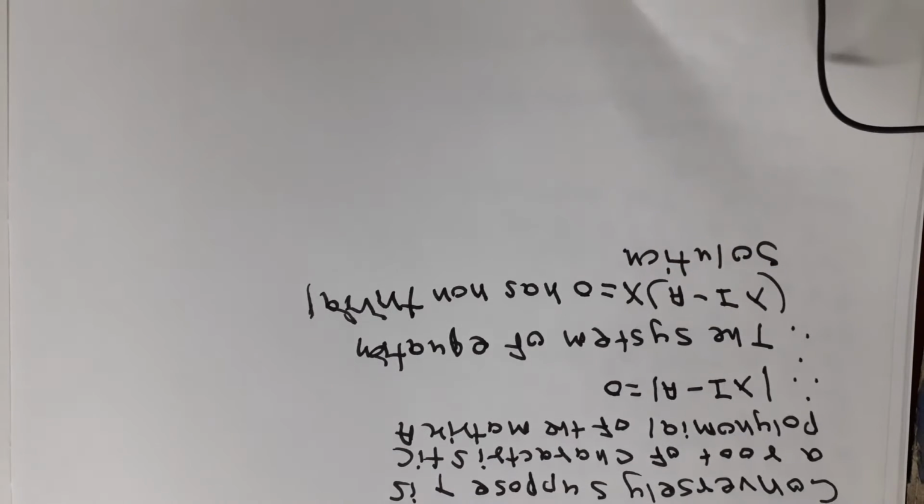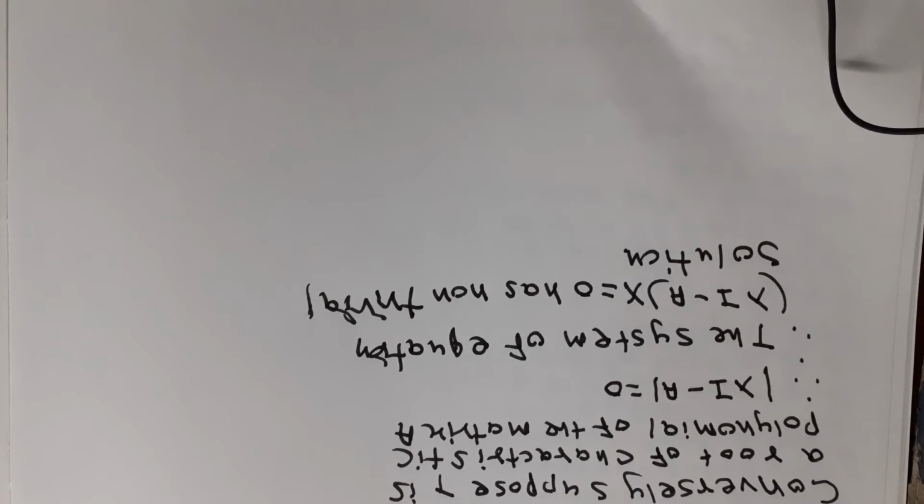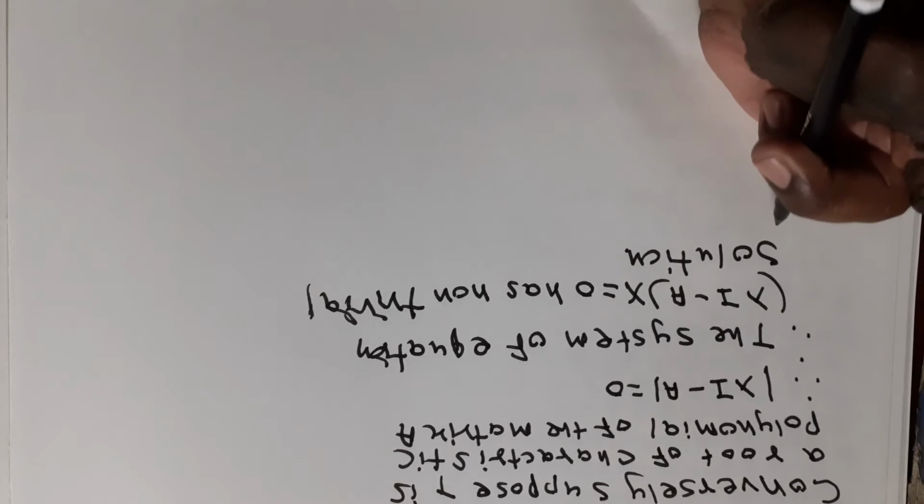आता बघा, suppose lambda is the root of the characteristic polynomial of the matrix A. Therefore determinant of lambda I minus A is equal to 0. Therefore the system of, आता हे lambda I minus A x is equal to 0, x हा Rn ला बिलॉंग करतो, x1 x2 xn. तर हे it is a system of equations and it has a non-trivial solution, म्हणजे x is not equal to 0.